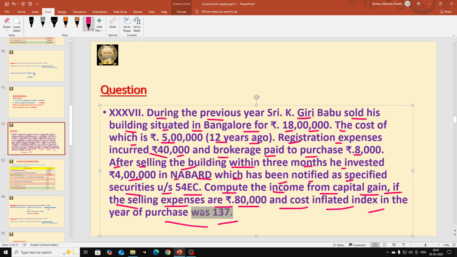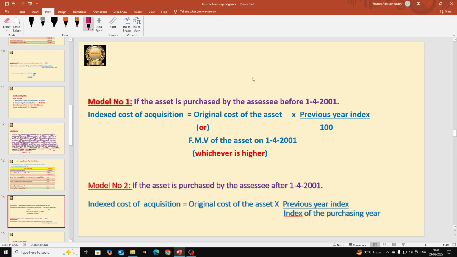That is why we can say confidently that this asset is purchased by the assessee after 1-4-2001, not before. So we are not going to take the model 1 formula. This is not suitable for us.